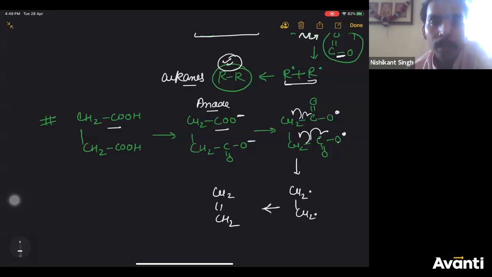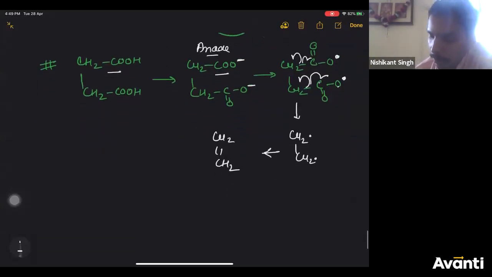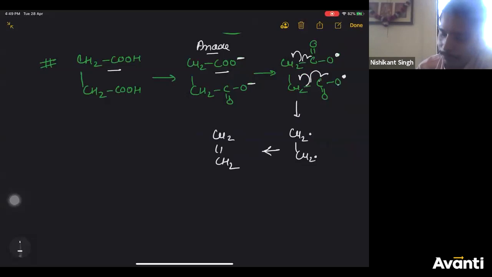This will come in this thing. What do we say? In preparation of alkenes also it will come, right? So understand it here only. There I will just write the reaction.